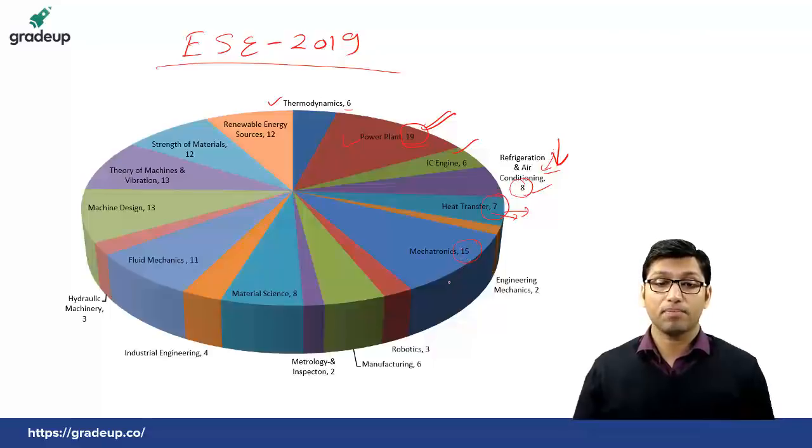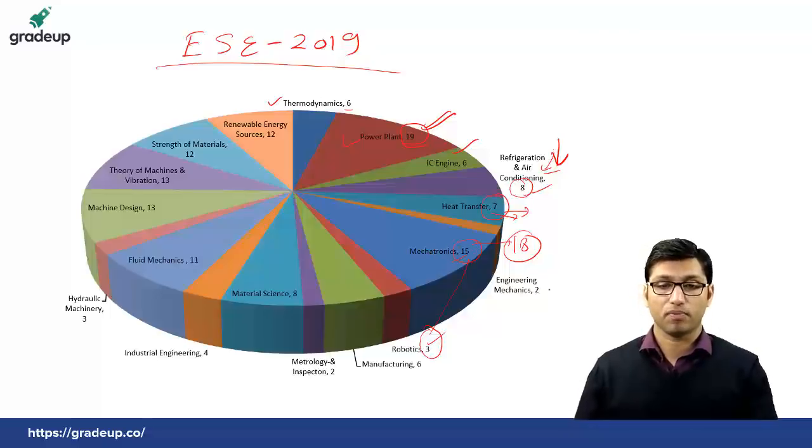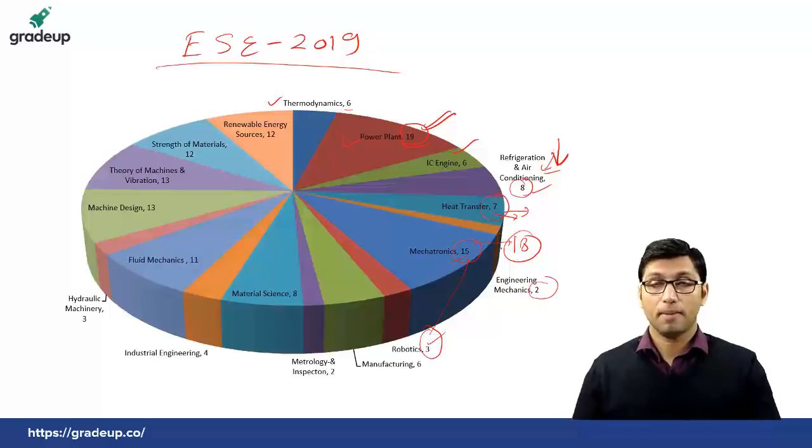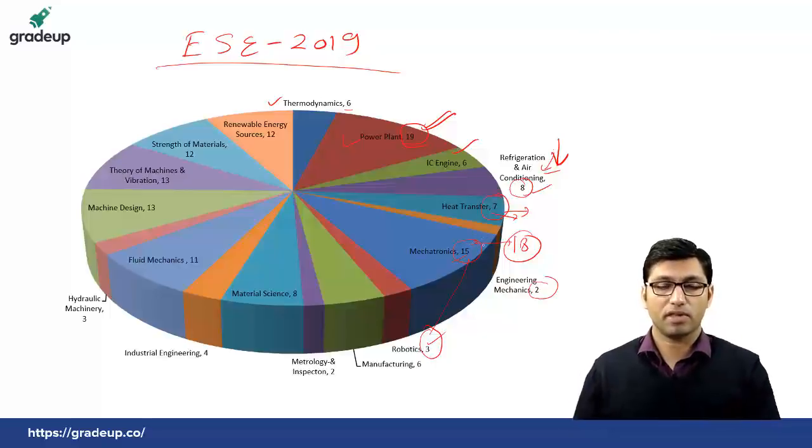If you see mechatronics and robotics, there were a total of 5 and 13 questions in 17 and 18, but this time mechatronics and robotics total 18 questions, 15 from mechatronics and 3 from robotics. Previously there were 13 questions in 2018, and in 2017 there were 5 questions. From engineering mechanics there were only 2 questions this time, but previously there used to be 6 and 4 questions. So this time also few questions were asked from engineering mechanics.